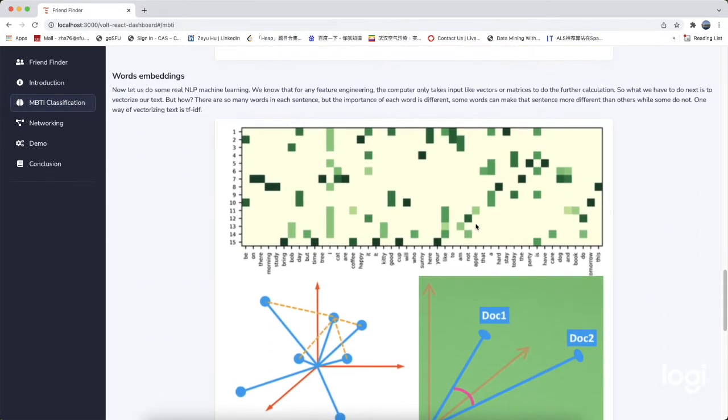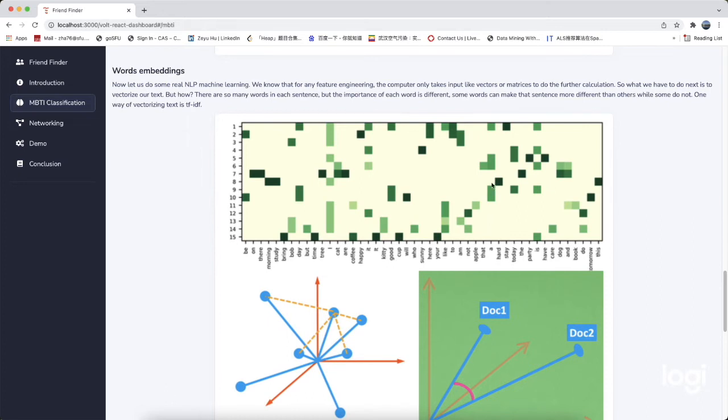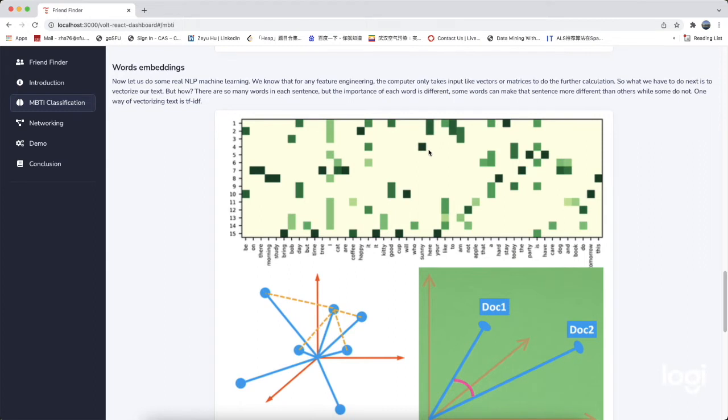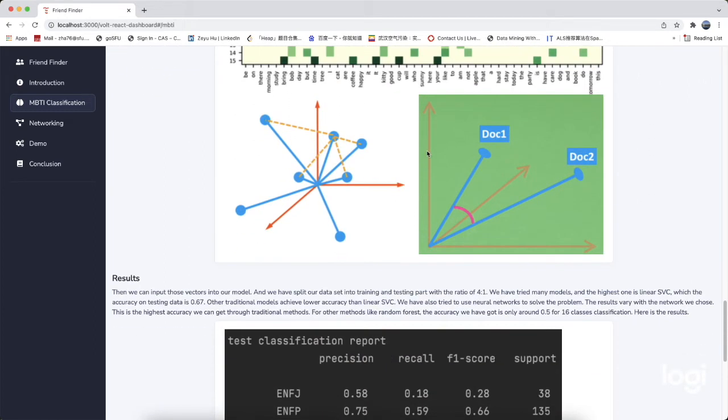Computers can sometimes be stupid. They can only intake numbers, and what we have is text and words. So this is where TF-IDF comes into use. It uses the frequency and the importance of each word and builds up the vectors and the matrix as the input for the model training.